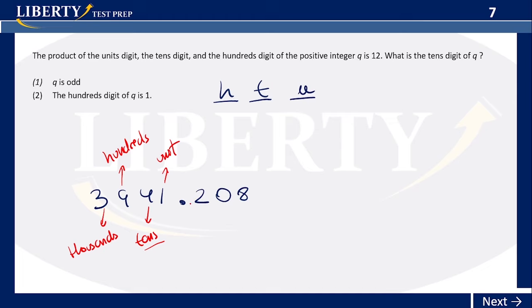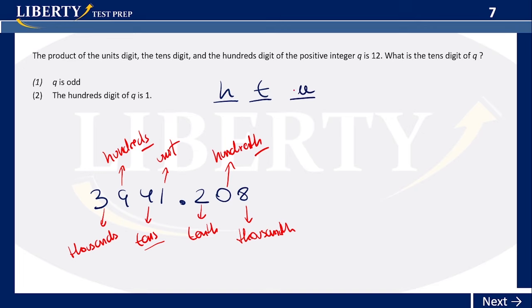Now on the decimals, the first decimal is called the tenth. There is no unit here in the decimal, it's just a tenth. 0 would be the hundredth. Notice the difference at the end, right? One ends with S, the other one ends with TH, hundredth. And then the 8 would be, in this case, a thousandth. Very good. Those are the names of these numbers.